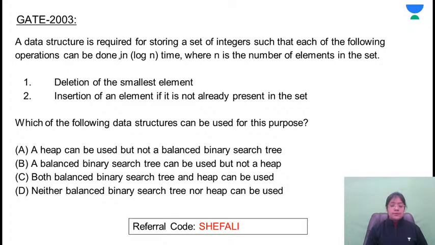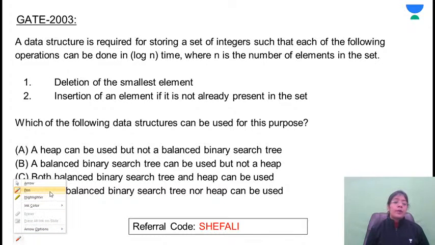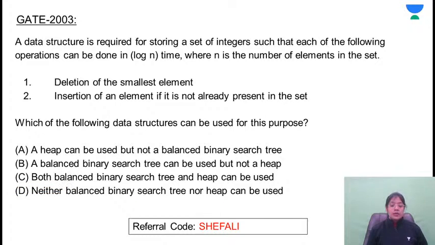What will be the answer? First of all, let me know how many of you are clear with the problem statement. Option is B. Okay, that's correct.